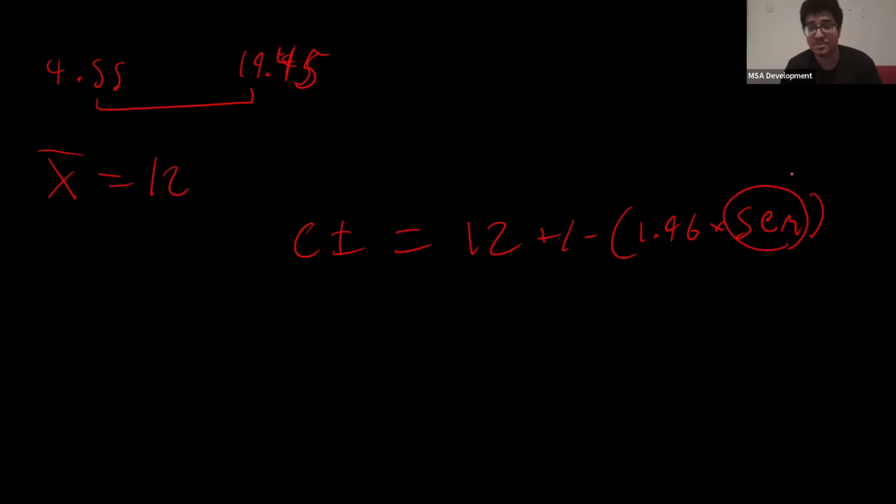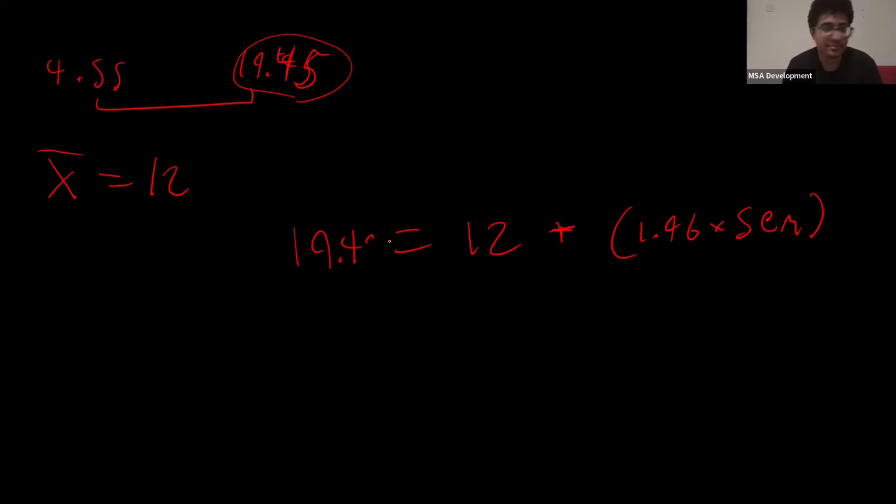We want to figure out what the SEM is. So luckily for us, we have the confidence interval, so we can literally replace this with anything. To get 19.45, we obviously had to add. So I'm going to do this and put 19.45 here. Okay? So very simply, guys, this is common, basic algebra. What we're going to do first is take the 12 to the other side and minus. So it's going to become 19.45 minus 12. Okay? That gives us 7.45.